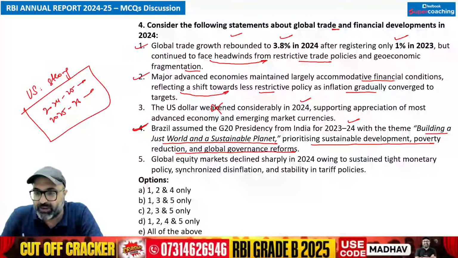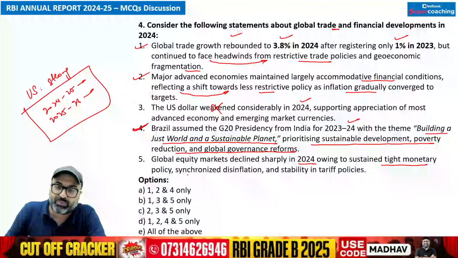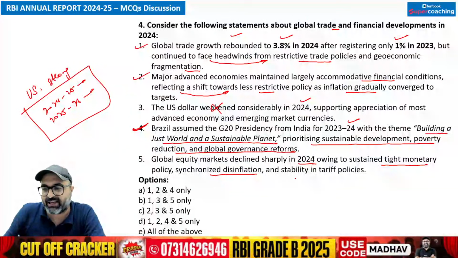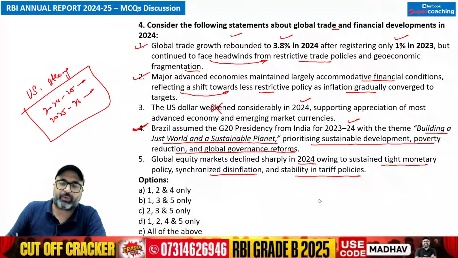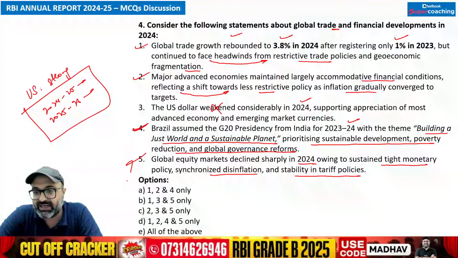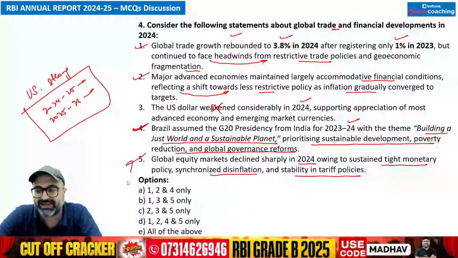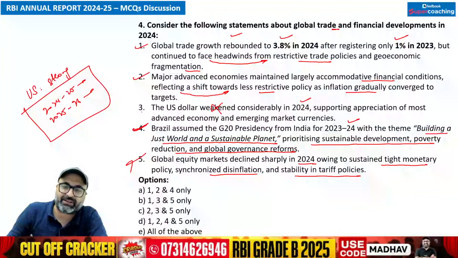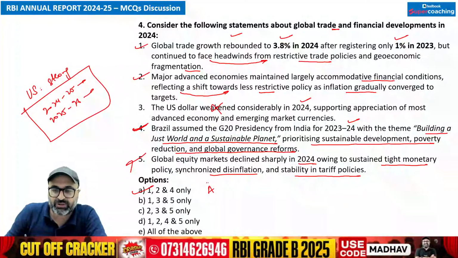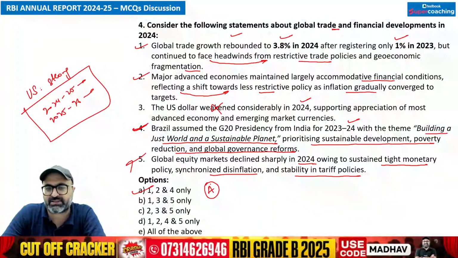I'm waiting. Global equity market declined sharply in 2024 owing to the sustained tight monetary policy, synchronized disinflation and stability in tariff policies. Is this point correct? This is absolutely wrong. Why is it wrong? Equity market has not declined sharply in 2024, rather it has inched up. We have witnessed growth, though there was volatility. That is true, there is no issue with that, but it has not declined sharply. So keeping that in mind, this is wrong. So the answer is going to be option A. 1, 2, 4 are correct, but the fifth and the third statements are wrong.